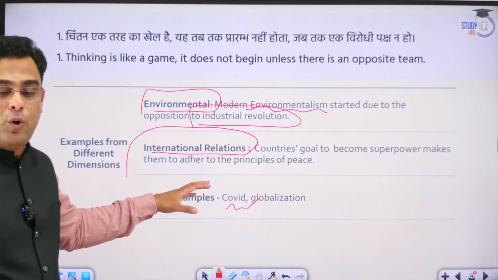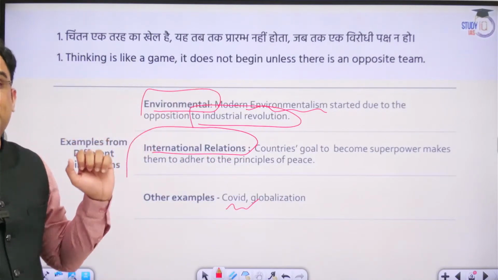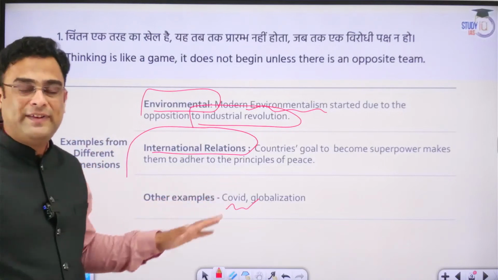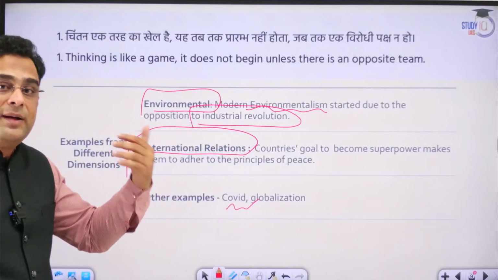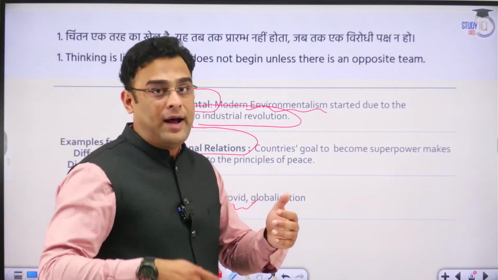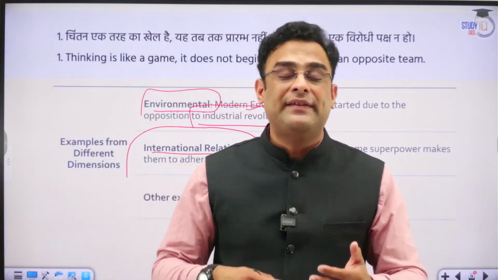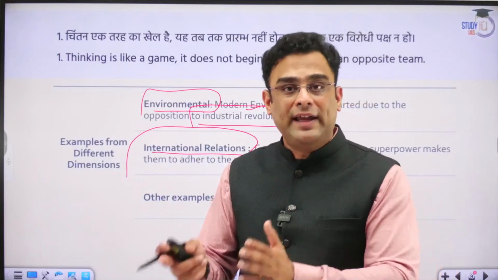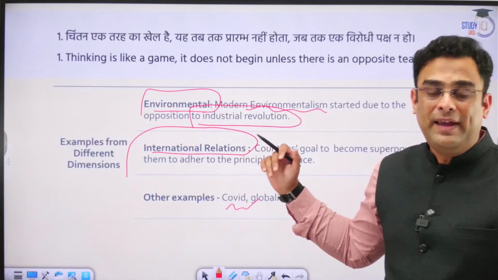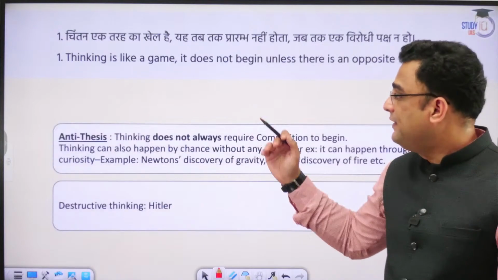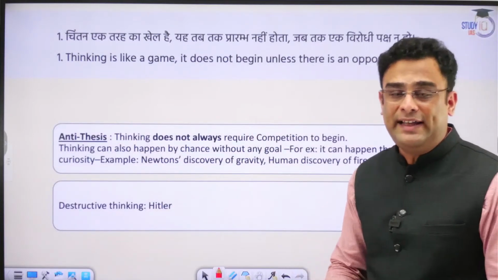We have to be on the lookout regarding the challenges that are emerging in our vicinity. So this is a new thought that we have developed. WHO has tried to upgrade its infrastructure, its surveillance system, its warning protocols, so that these challenges can be overcome effectively. So we can see there are examples from different areas.